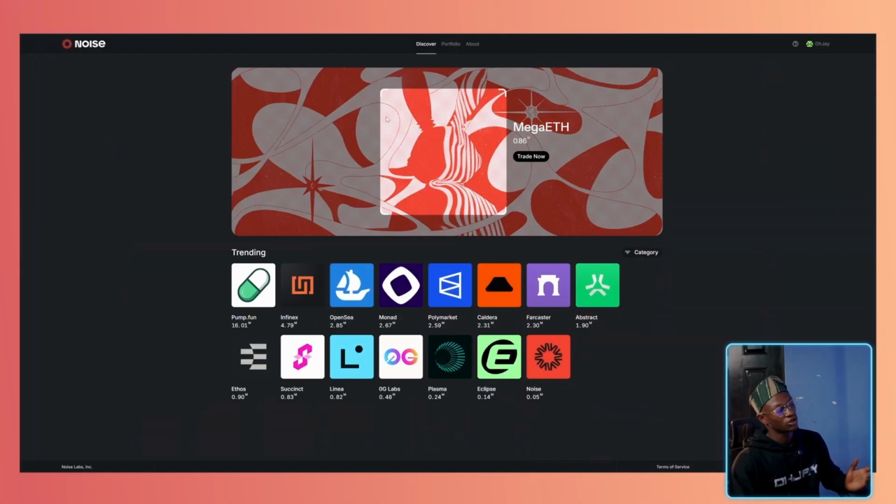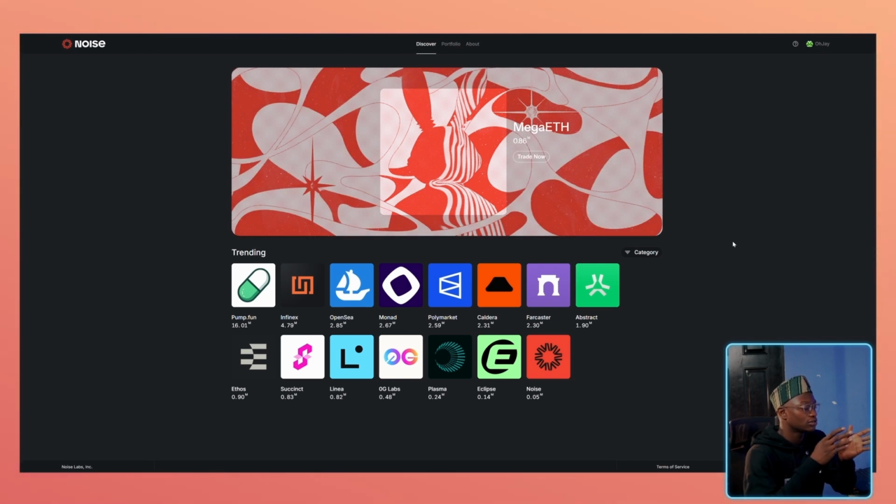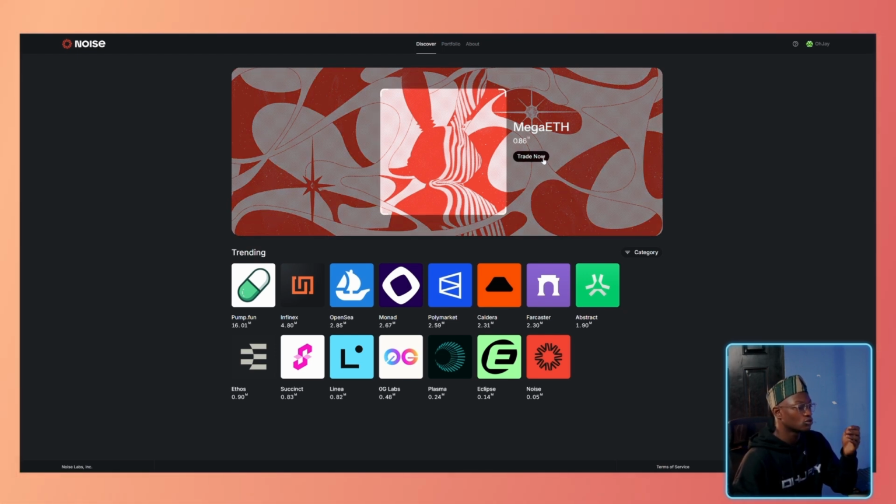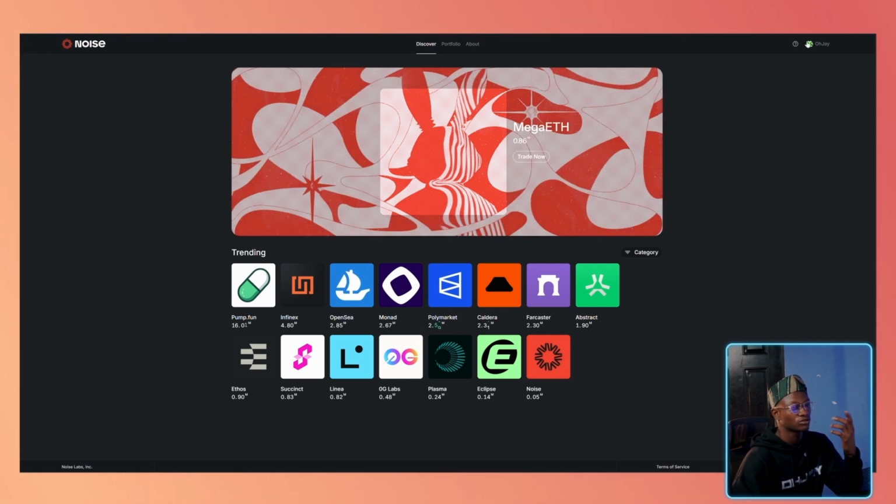Let's go. If you've got an access code, all you need to do is head over to noise.xyz, and this is the welcoming page. So far I like the design. It's not too complex, it's easily understandable by anyone. Once you sign in, if you have an invite code, you will have to create a profile. This is a profile which I've created, my name is OJ.